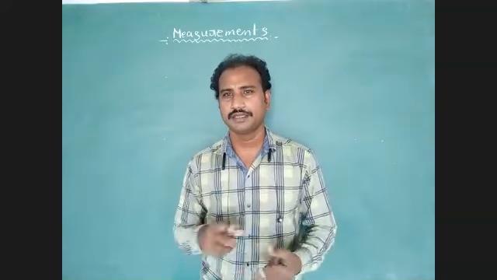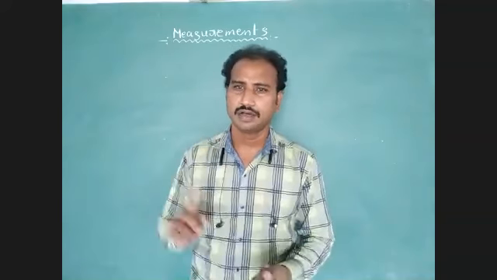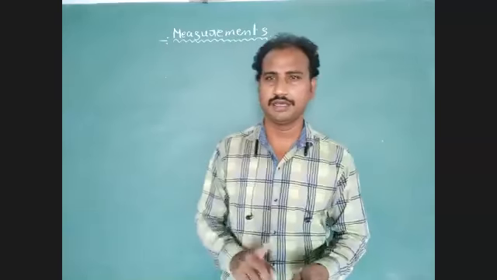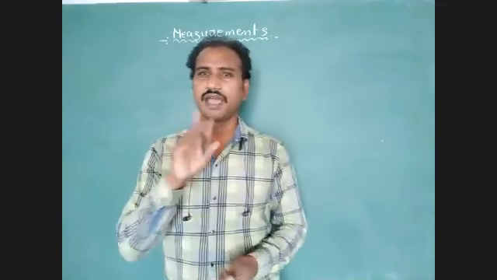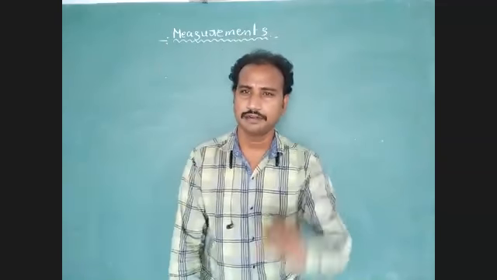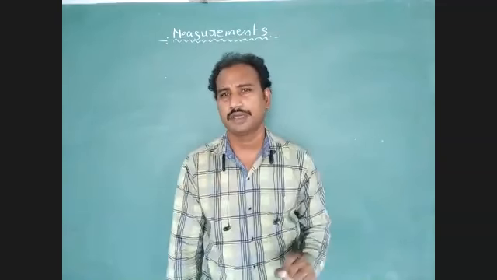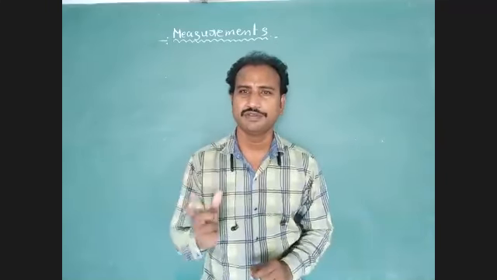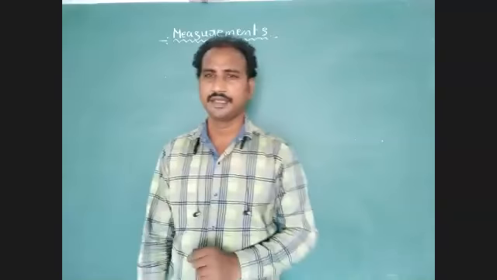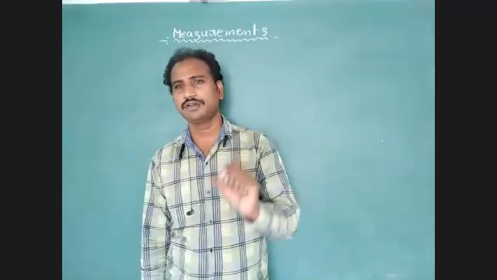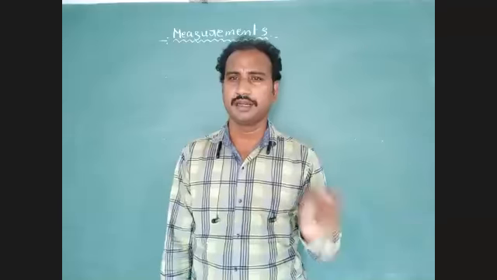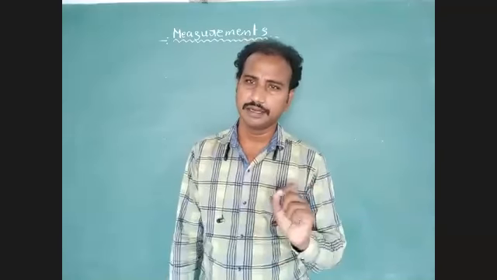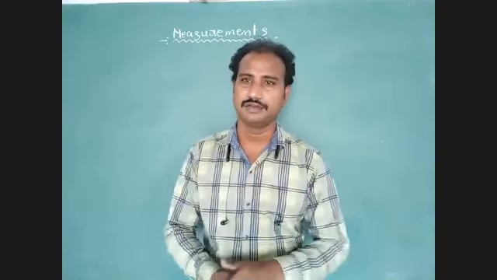Quantity means a certain size, a certain amount, how many, how much. And the magnitude. This is a very important point in our physics. The remaining ones we use in mathematics. But magnitude is also one quantity. This magnitude we have to use in our physics.